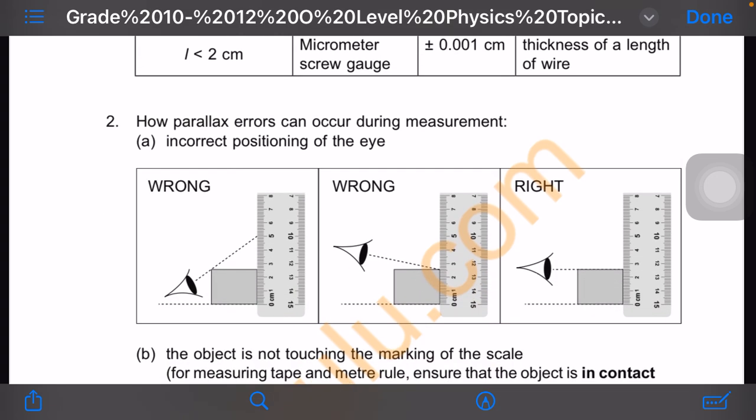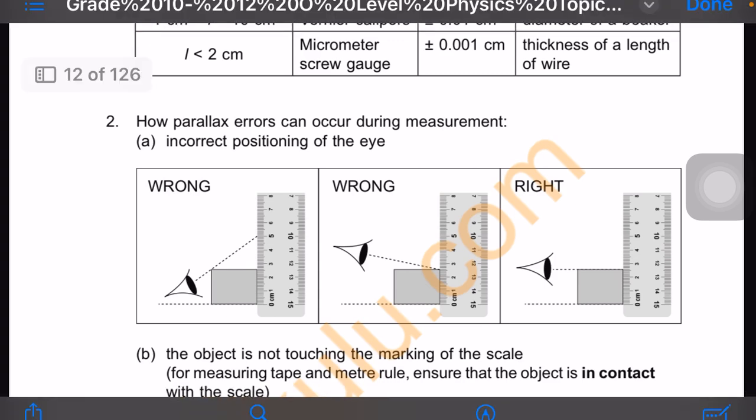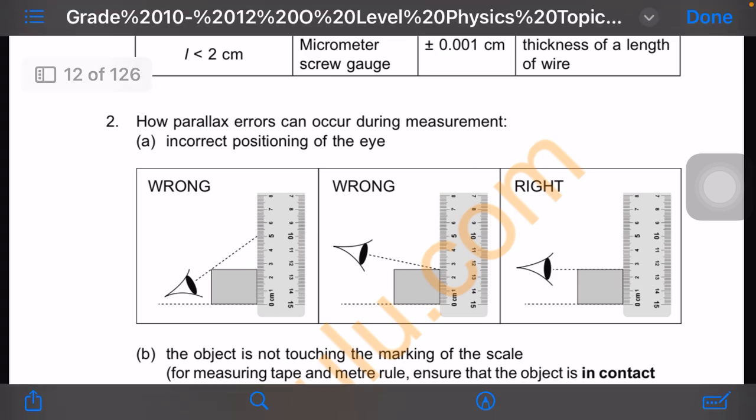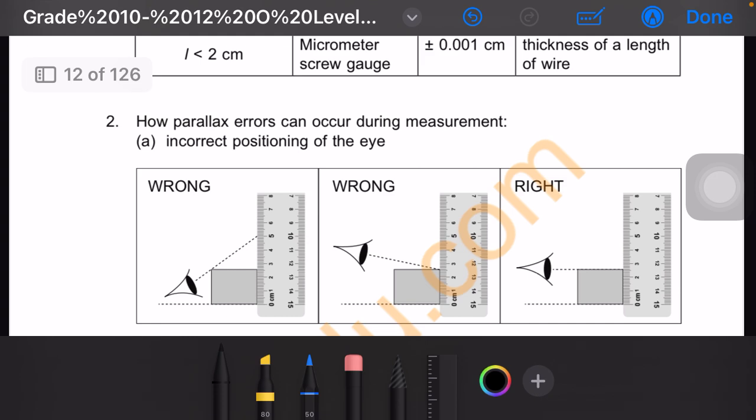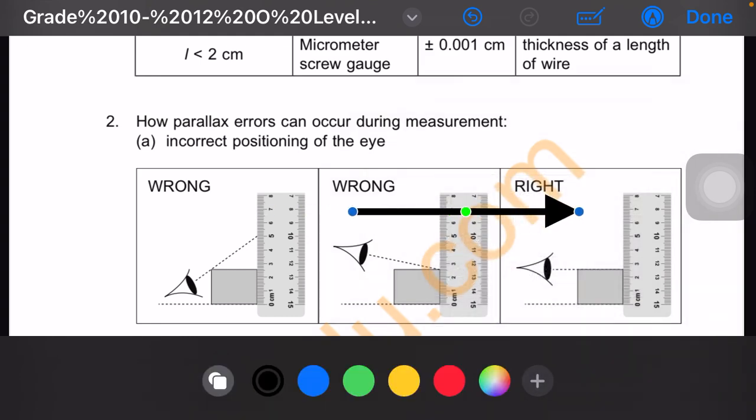How a parallax error can occur during measurements. When you're using a meter rule and want to see the measurements on that rule, you shouldn't place your eyes in that direction, or else the measurements will be wrong.